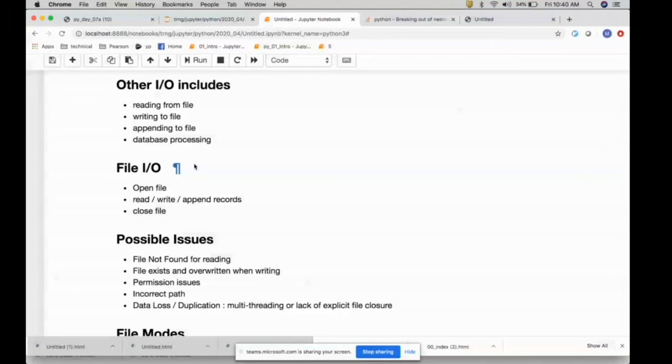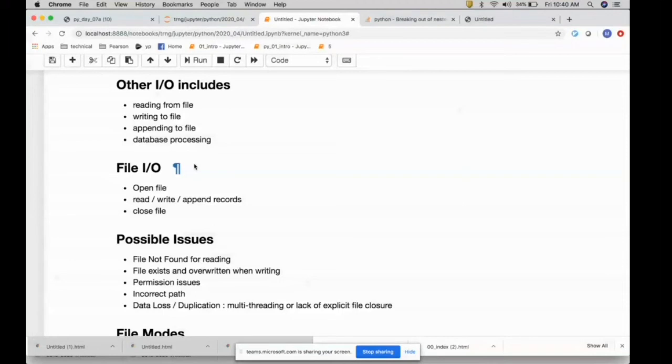When it comes to writing, you need to have permission to write on the location where you are trying to create this file. That's one thing. The second thing is, if you are in write mode and the file already exists, and you have permission to do operations, that file will be overwritten.